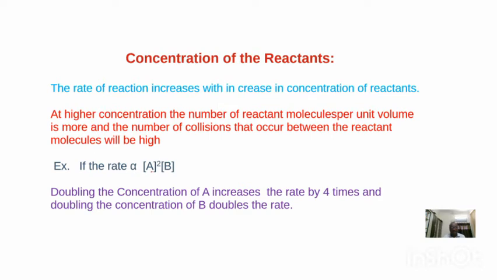Second point: now you see about B. What is the effect of concentration of B on the rate of reaction? The concentration term B has the power of only 1. If you double the concentration of B, the rate also becomes double. If you triple the concentration of B, the rate also becomes triple, because 2 power 1, 3 power 1. If you increase the concentration of B by n times, the rate of reaction also increases by n times. Like this, we can express the rate law as well as the effect of concentration on the rate equation.